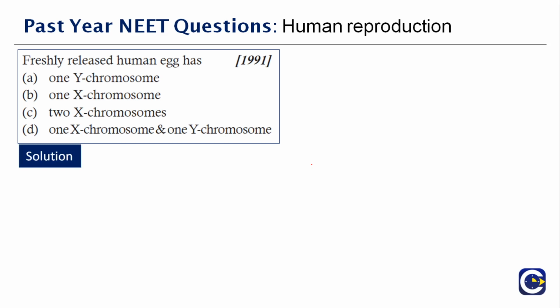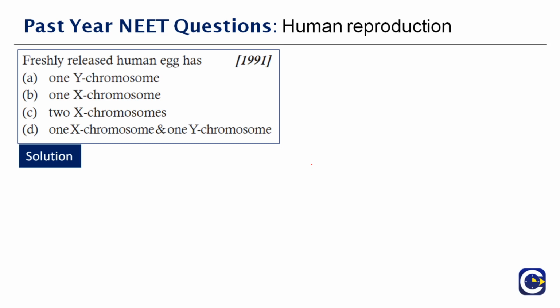From the female, it is the X. And from the male, it will be either X or Y. Therefore, a freshly released human egg has X, because for female it is XX and for men it is XY. I think you know this. Human female has XX chromosomes.